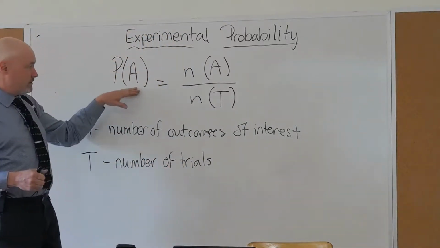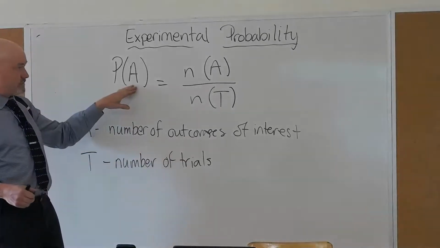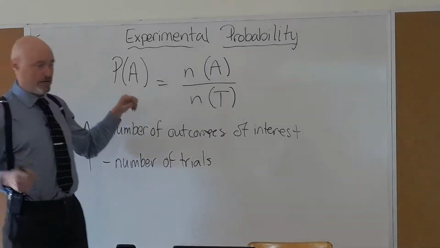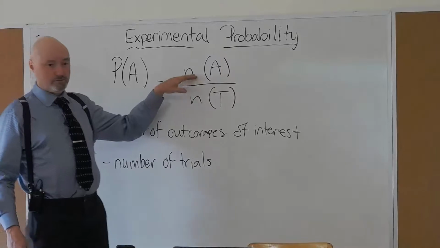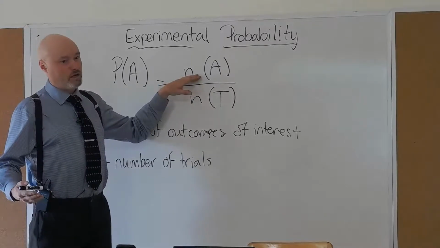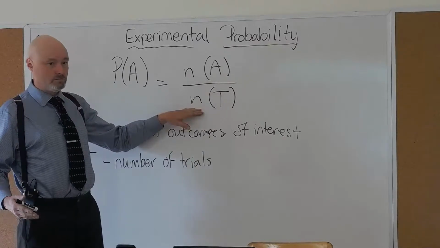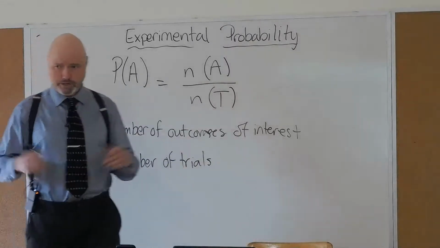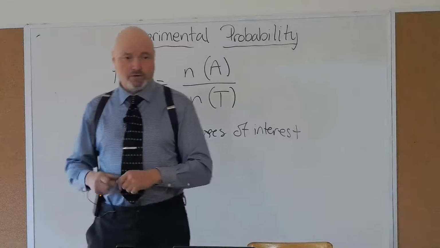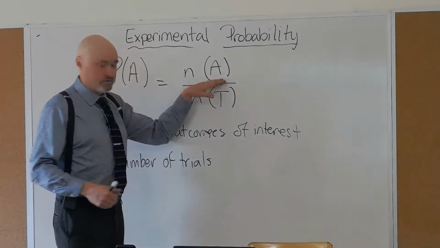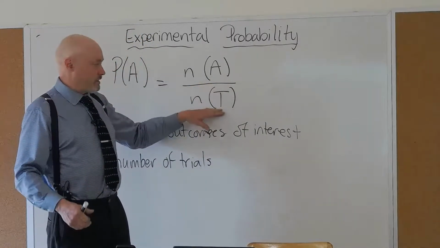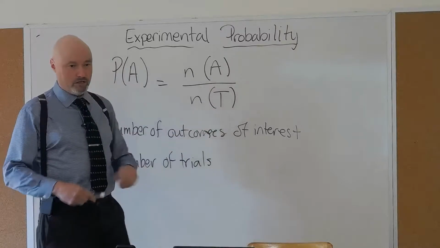Here's the formula for those of you who love formulas. The probability of an event of interest, so that event is A, like drawing an ace, for example, is equal to the number of times we draw or see event A happen over the total number of trials that we do. So we're doing an experiment over and over again. We're seeing how many outcomes of interest are happening divided by the total number of outcomes.